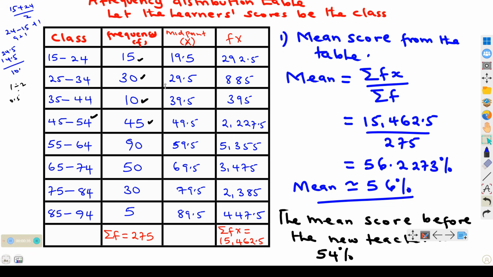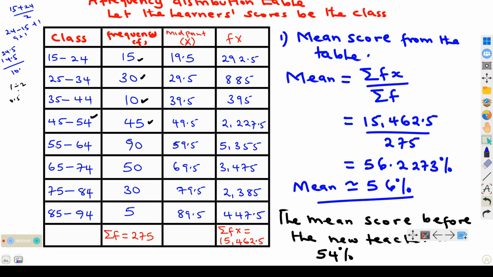So next we need to determine the number of learners who scored below 55% first, such that it will help us to know the percentage. To look at the number of learners who scored below 55%, we need to look at the classes we shall need to consider. Those are the classes below 55.